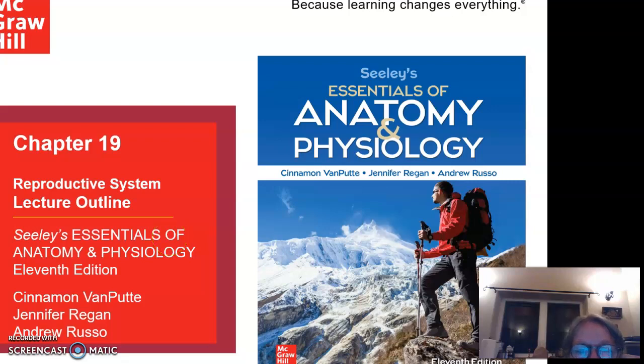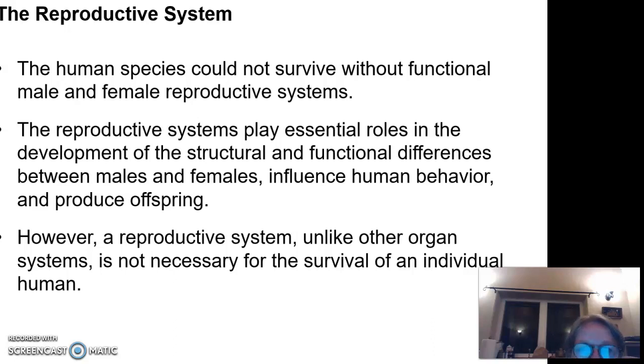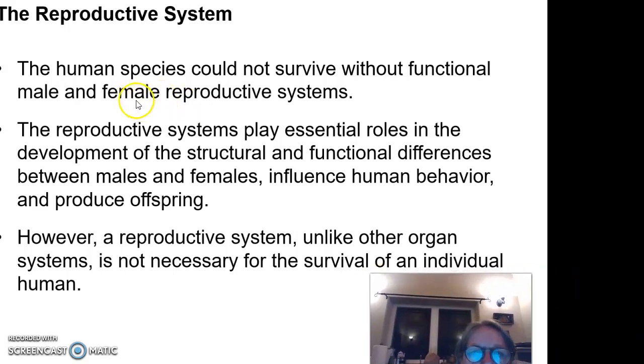The option for Tuesday is the reproductive system, and it is about the birds and the bees, the anatomy and physiology version of it. The human species cannot survive without functional male and female reproductive systems. The reproductive systems play essential roles in the development of structure and produce offspring, and they also are not necessary for the individual, but are for the human species.